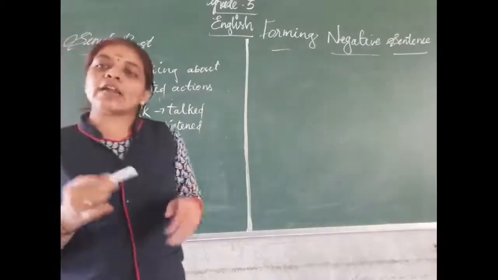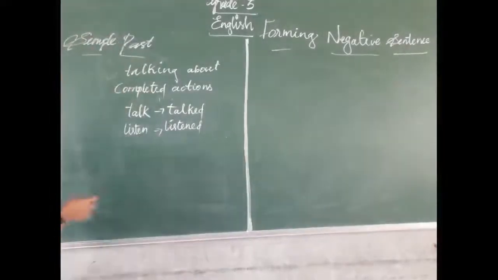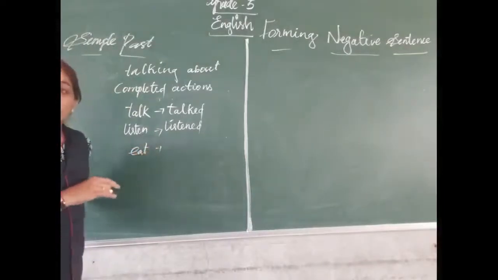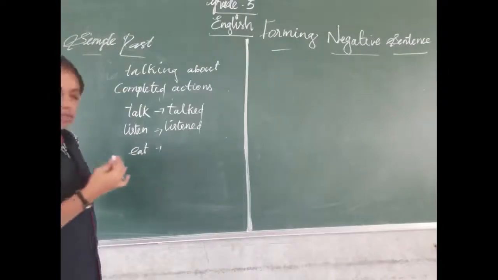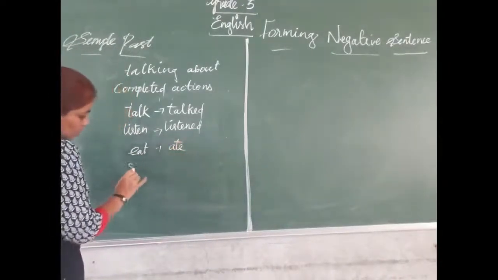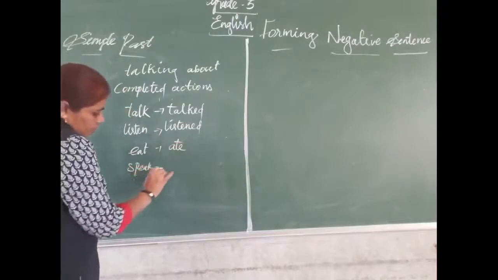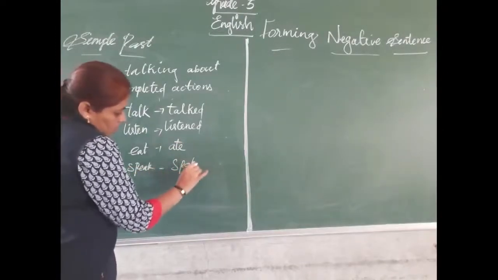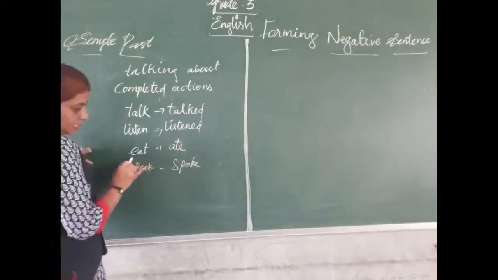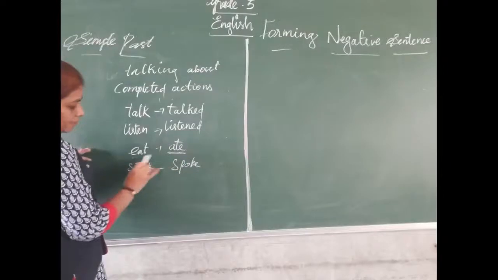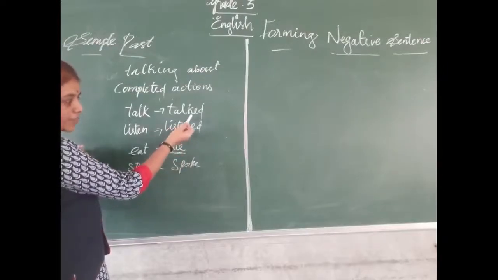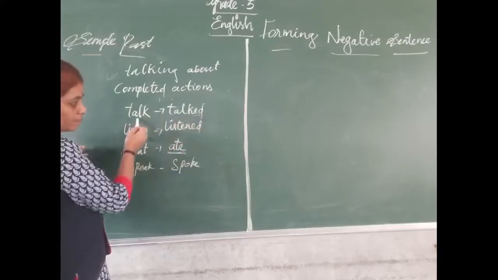Then what is an irregular verb? Look here, eat. What is the past tense for this eat? Ate. So here, speak: spoke. Look at these two verbs. Eat, ate. The verb totally changed. Here we get past tense by adding ed to the main verb.